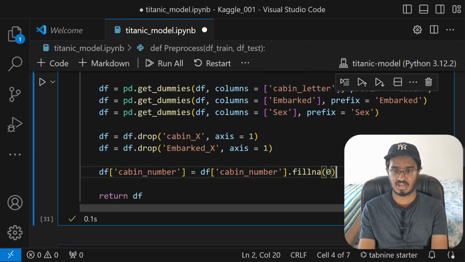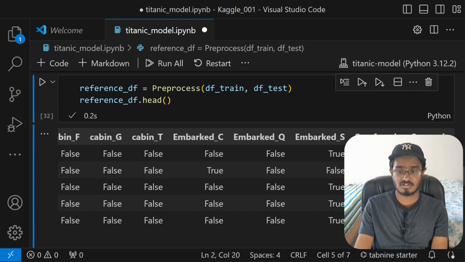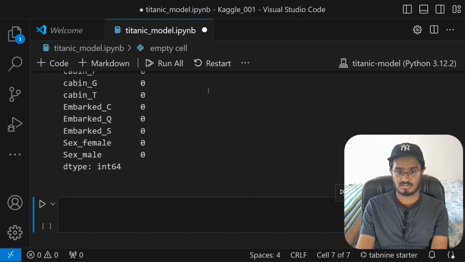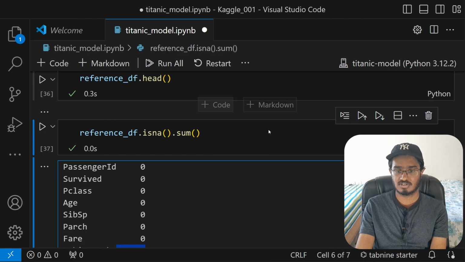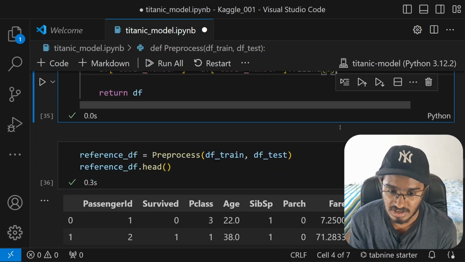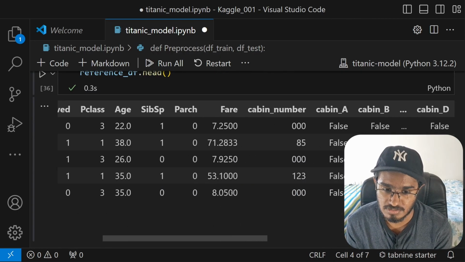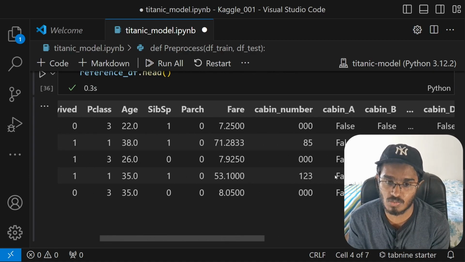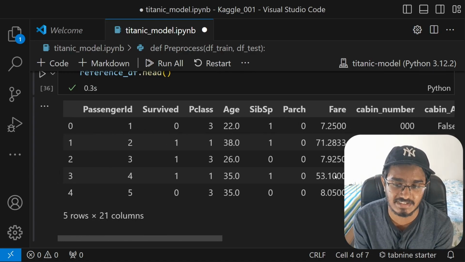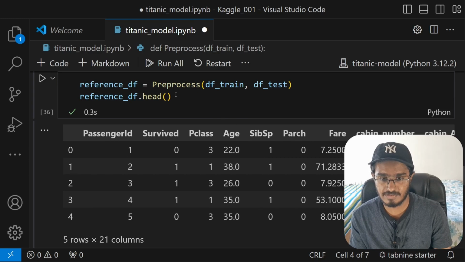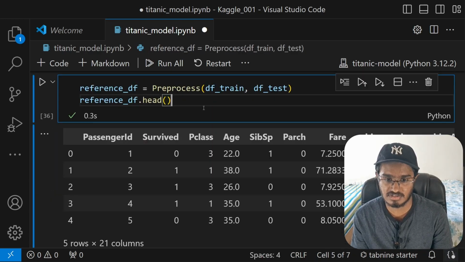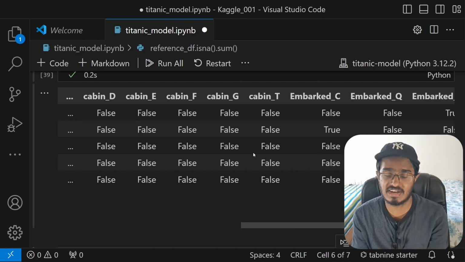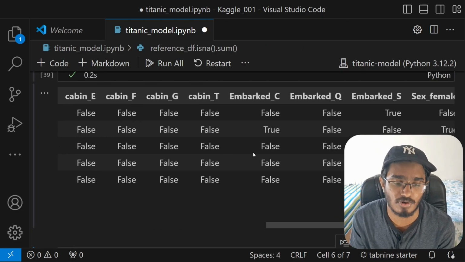This should fill the cabin number which has none values. So let me just run this code cell once again, then run this as well. Alright, now we see that our cabin number has no none values. So after all of that, now we have a pretty feasible data set with just pre-processing and cleaning itself. Now, if you look at the final data set, in fact, let me just run this once again and this as well. We get a data set that we can provide to the model for predictions.